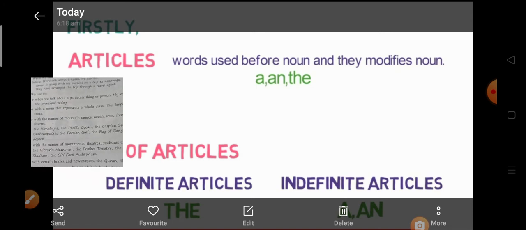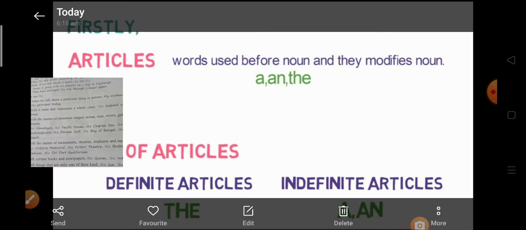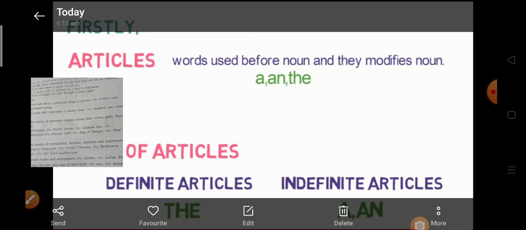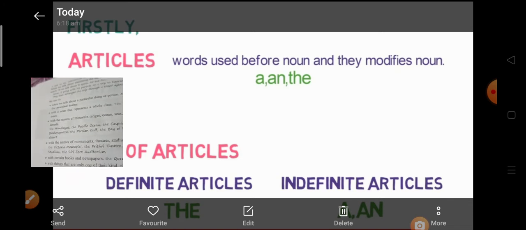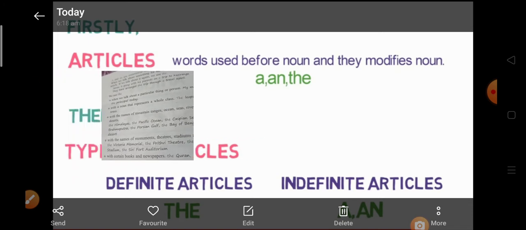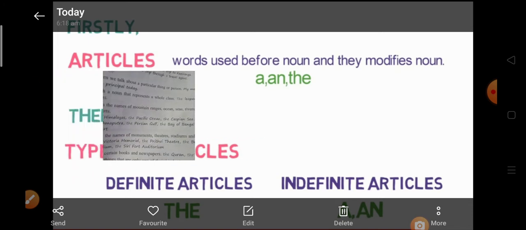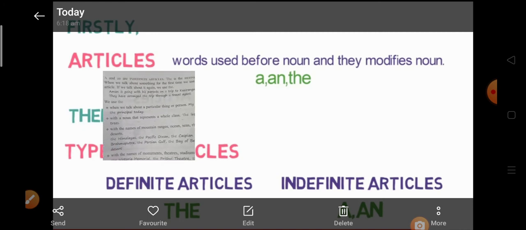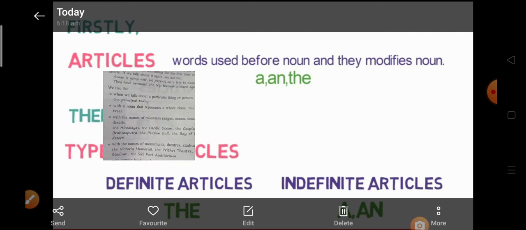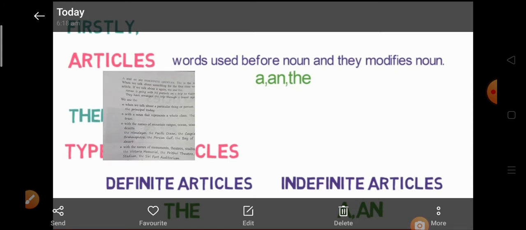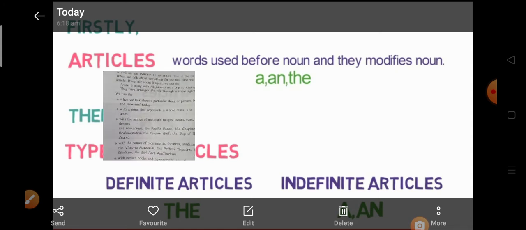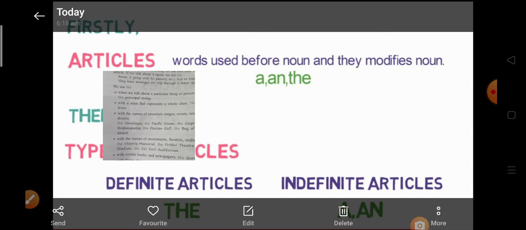When we talk about a particular thing or person: my mother met the principal today. We are talking about a specific person, a particular thing. The principal is specific, that's why here it is used the.